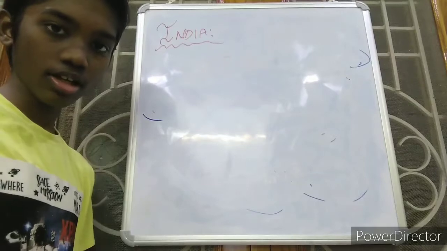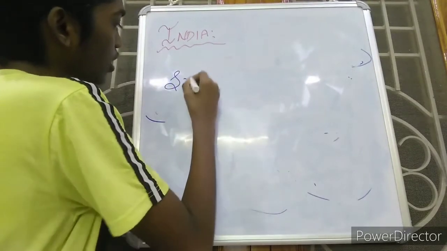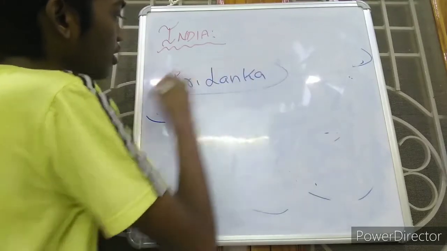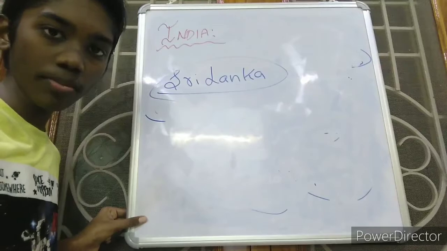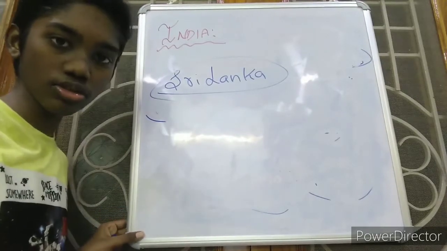So friends, after India, there is a shocking thing about the country Sri Lanka. Sri Lanka depends on India for many exports and imports. We supply many goods to Sri Lanka.